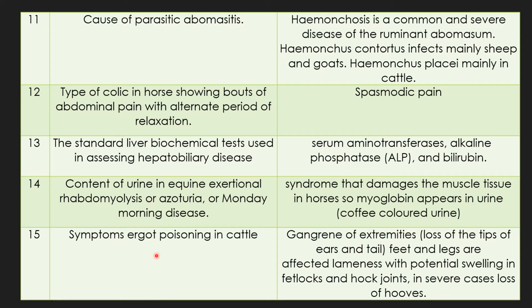Question 15. Symptoms of ergot poisoning in cattle. The answer is gangrene of extremities, because ergot is a fungus. The toxin of ergot causes contraction of blood capillaries. So there is gangrene of extremities, manifested by loss of the tips of the ear and tail, a characteristic finding.